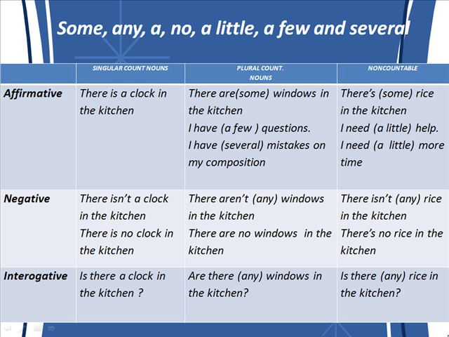Well, now in negative, we use a or no. There is a clock in the kitchen. There is no clock in the kitchen. This is with singular countable nouns.